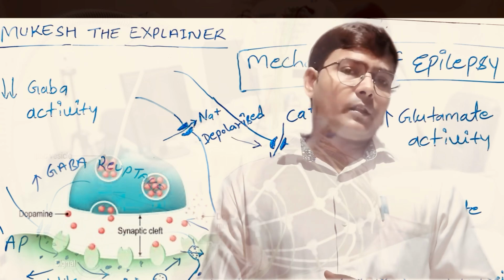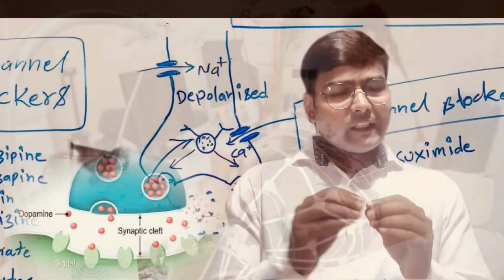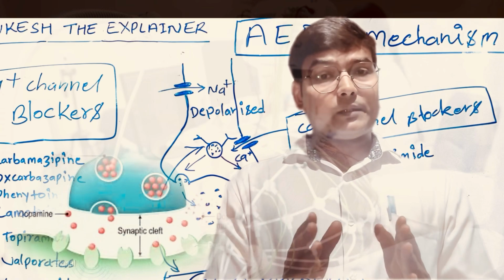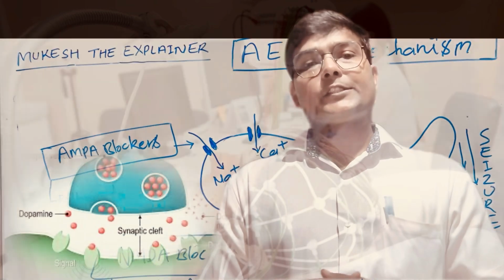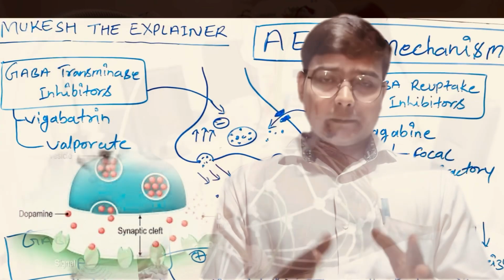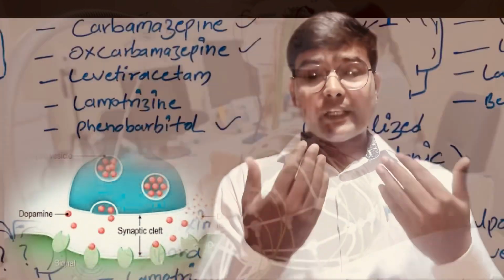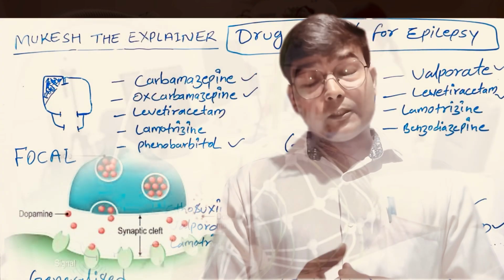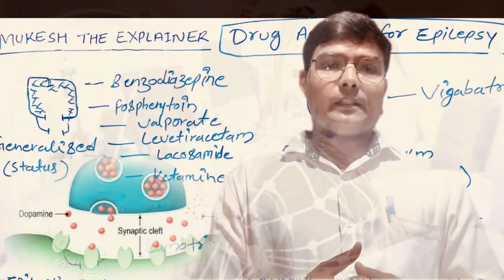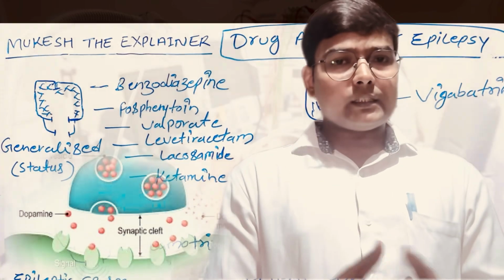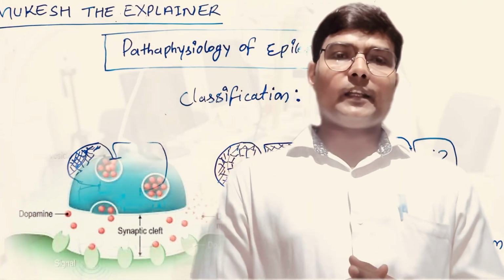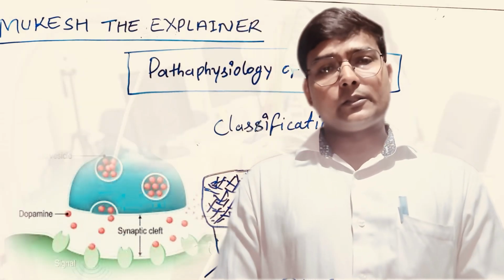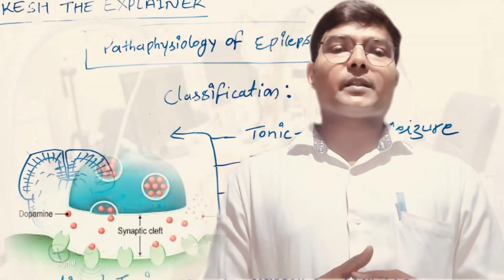So let's talk about the receptors. Receptors are also the same as neurotransmitters, because receptors are also excitatory and inhibitory in nature. Let's talk about the reasons why receptors are also responsible for epilepsy. The primary receptor is the GABA receptor, which is inhibitory in nature, and the excitatory ones are the AMPA receptor and NMDA receptor. As I told you earlier, these receptors are also present on the neuron cell.